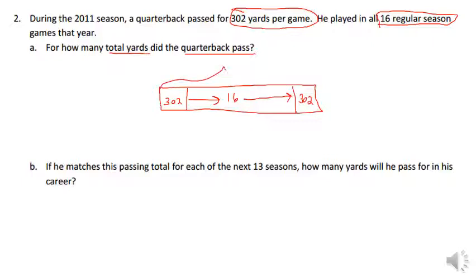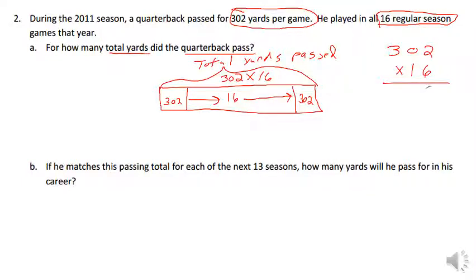That means the total here would be the total yards passed. Now on this one, I can see that if I take 302 yards times 16 games, that's going to give me my answer for total yards passed. So we take 302 times 16.